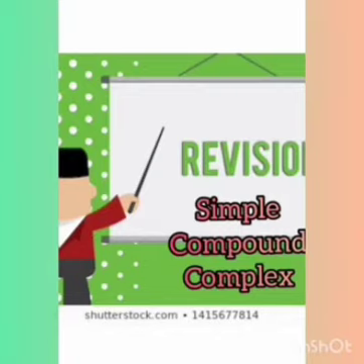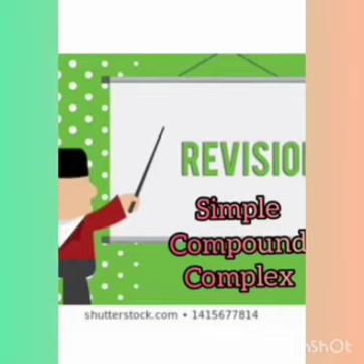Next, coming to the compound sentence. A compound sentence has two main clauses joined by a conjunction. What is a conjunction? A conjunction is a joining word which joins words, phrases or sentences. Here we have coordinating conjunctions. What are the coordinating conjunctions?